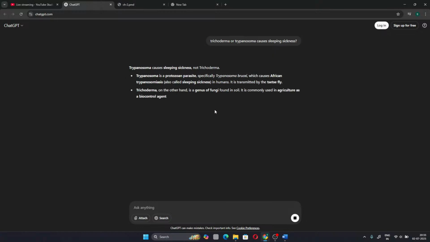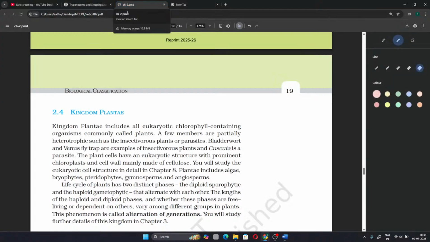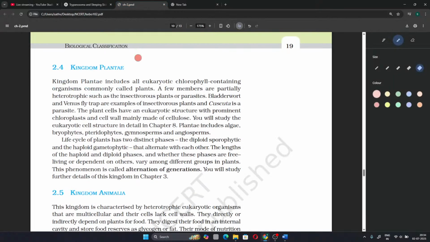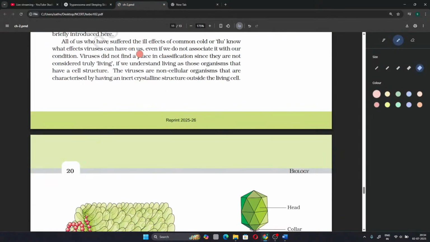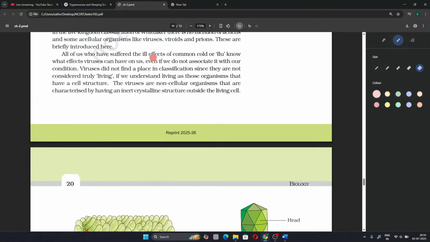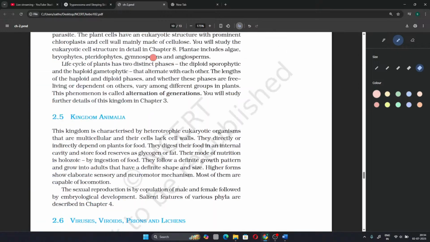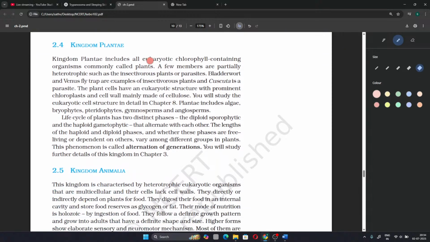Trypanosoma is a protozoan parasite, just transmitted by the tsetse fly in the African region. A genus found in soil commonly. Okay. Now the small topics of animal and plant kingdom, then followed by virus, viroids, and prions and lichens.